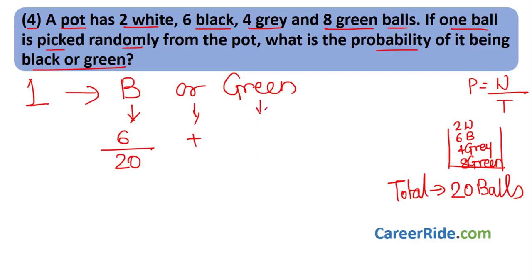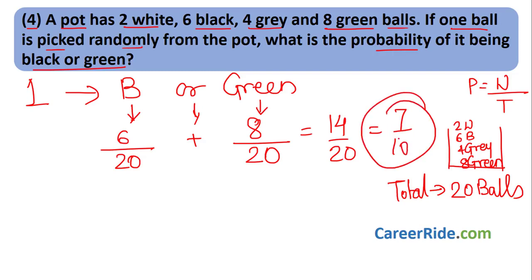Green. What is the probability that I choose a green ball? I want green, and there are 8 possibilities of green. So 8 divided by total possibility 20. What do you get over here? 14 by 20, that would be 7 by 10. So this is the probability that the one ball which we picked randomly was black or green.